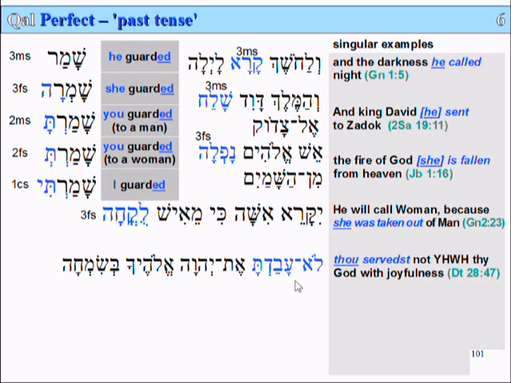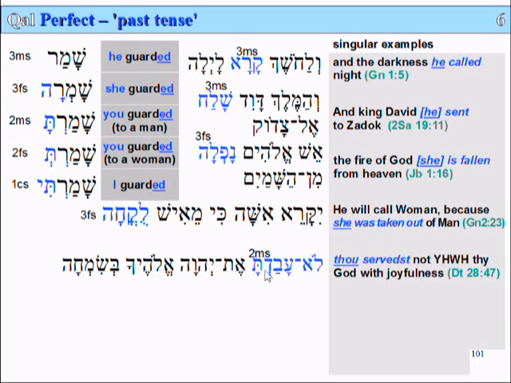Avad means he served, and avadta means you served. So this altogether means not you served. So this form here is the 2ms form right here. See, it's exactly the same vowels and everything.